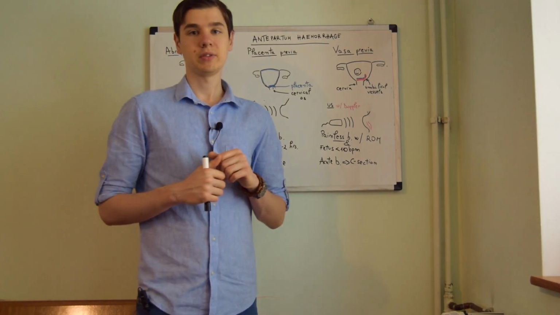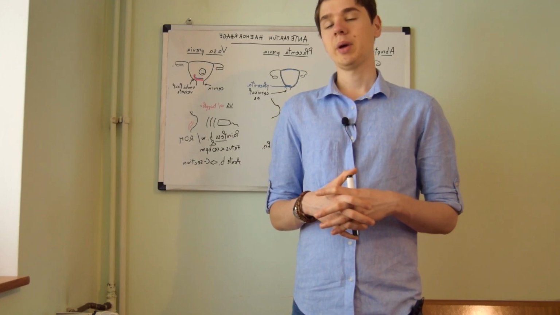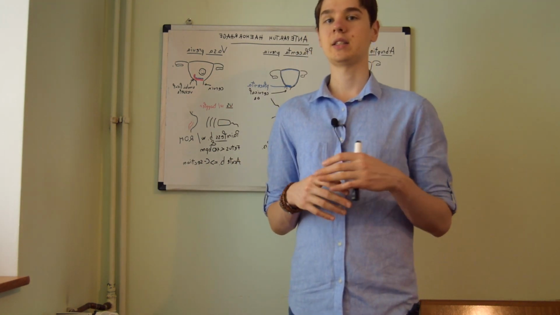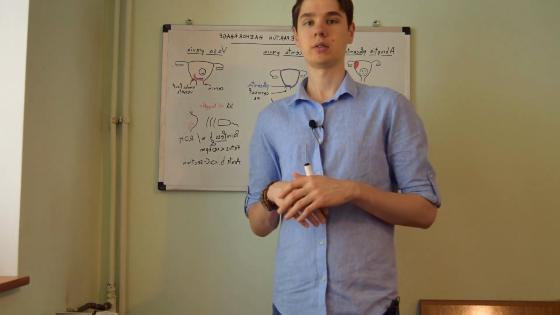For placenta previa, there are 2 main risks. These are premature delivery as well as an increased risk of placental abruption. The main complication of vasa previa is fetal exsanguination, which will lead to fetal demise.